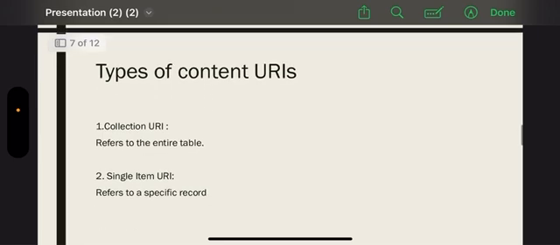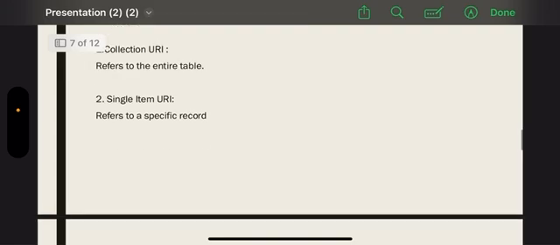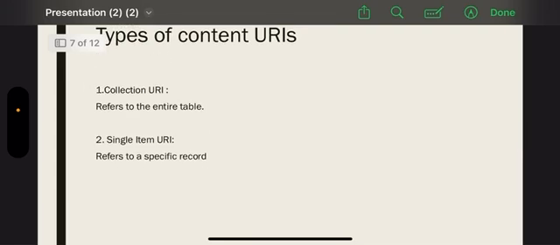Then we are discussing the types of content URIs. Collection URI refers to the entire table. Single item URI refers to a specific record.